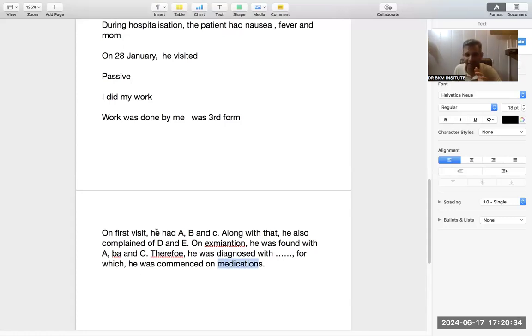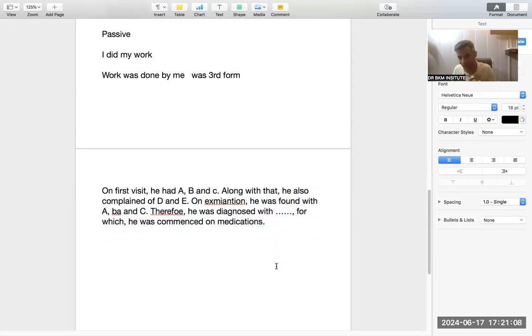So if you understand the grammar, only symptoms are in active second form. He visited with, he presented with, he had, he complained of, but after that, everything is passive because everything is done by us. On examination, he was found by us. We are the nurses. Therefore, he was diagnosed by us. We are the doctors. We are the hospital. For which he was commenced on antibiotics by us. So that is past indefinite. That is how simple OET is.